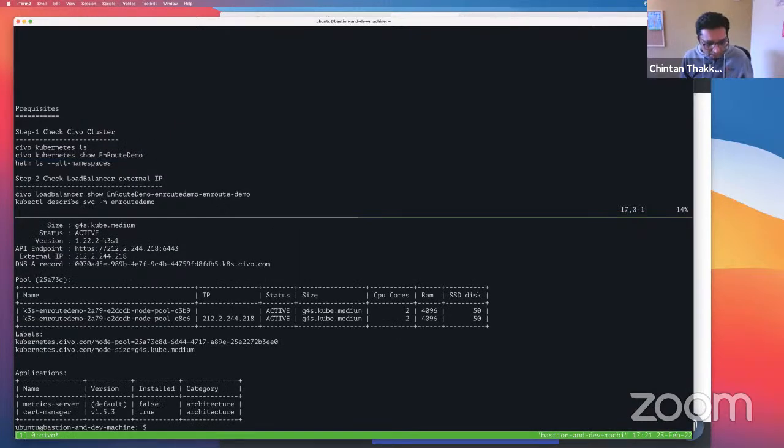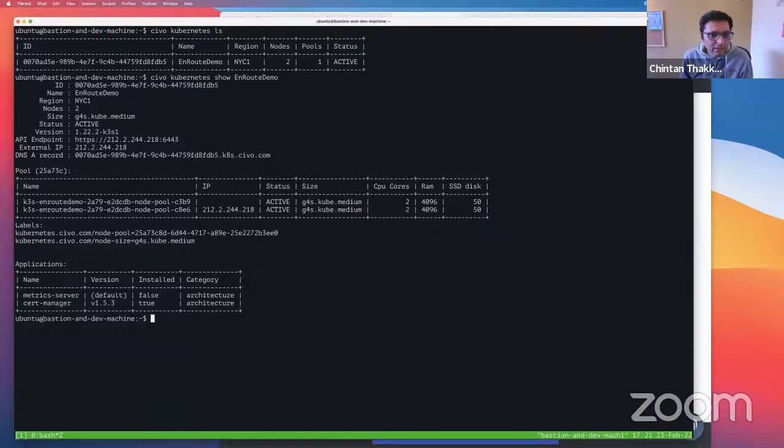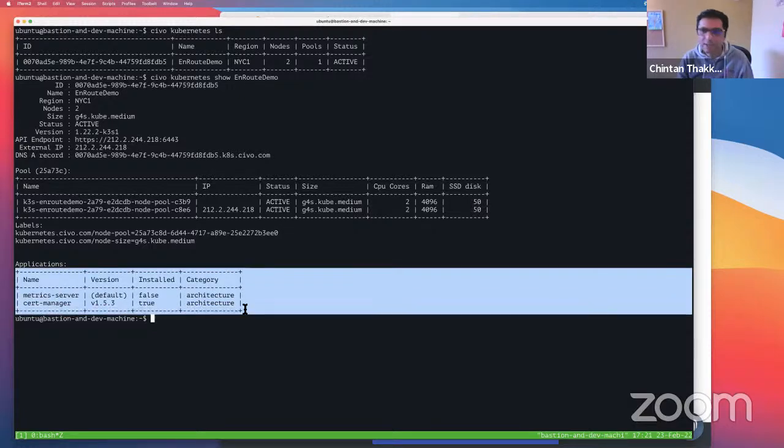So I already have a cluster running. The idea here is that there is a cluster with 2 nodes and a couple of applications also installed. Like I was mentioning, you can compose your cluster with the applications that you want to run. So that's the other beauty of Civo, the marketplace. That was pretty cool.